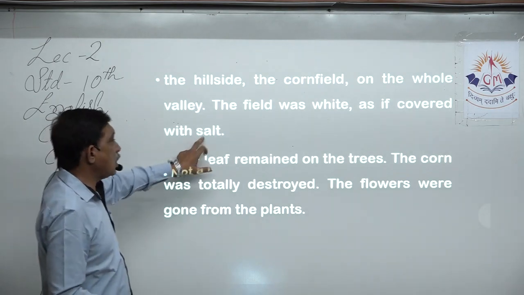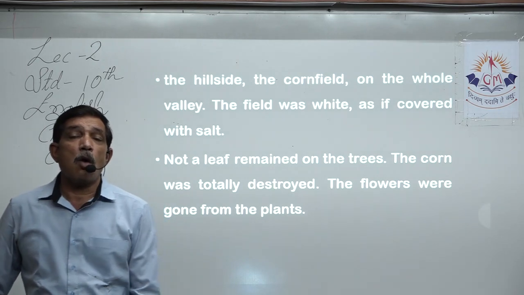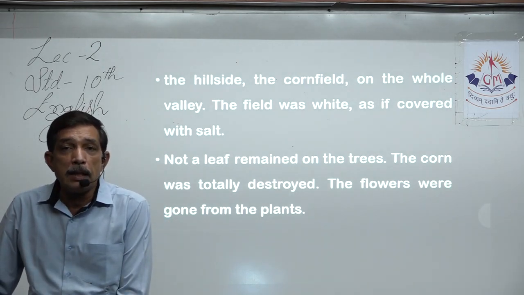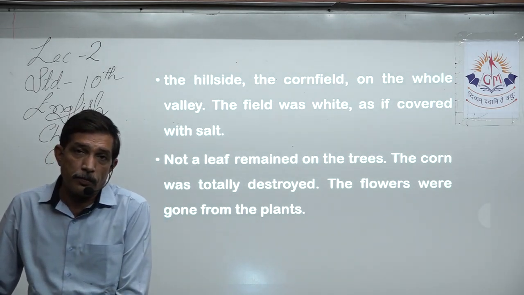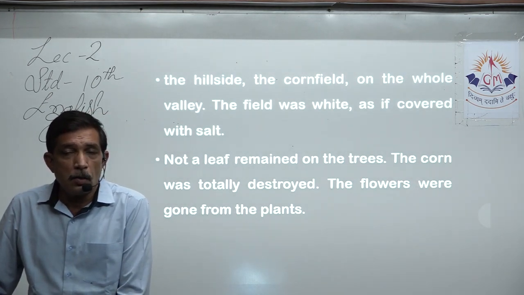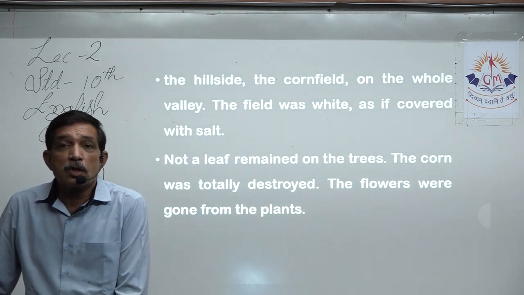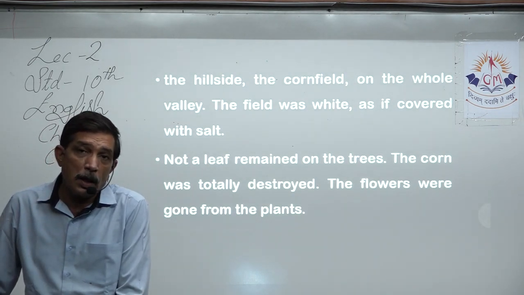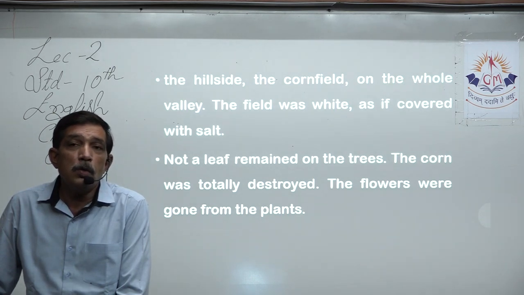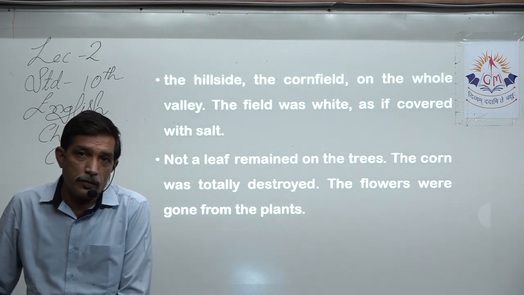But what is this salt? Why is the author comparing that ice with salt? When we mix acid and base, we get salt. Yes, when you pour salt on the soil, it loses its fertility, nothing can grow on it, right?